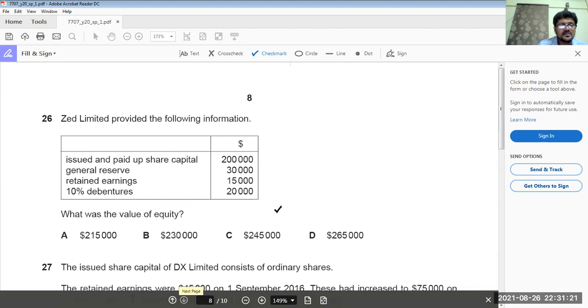Now 26. ZEB Limited provided the following information about the value of equity. When we are computing the value of equity, this is not going to be included, because eventually it's a liability. Now the answer is 245,000. So this is the answer.